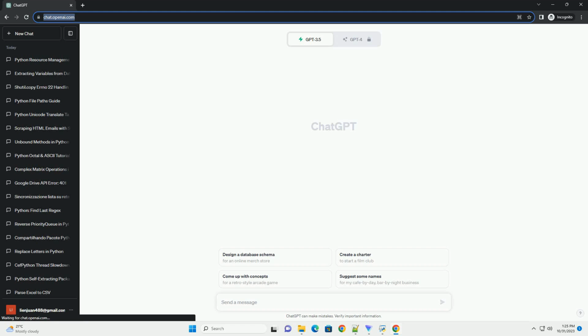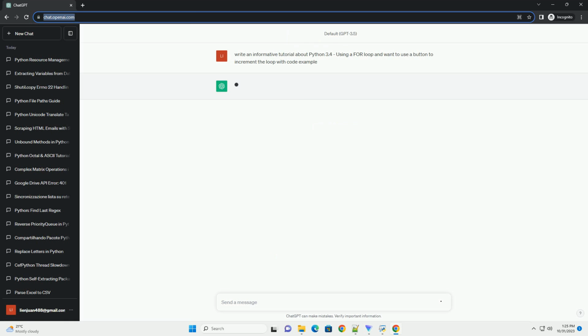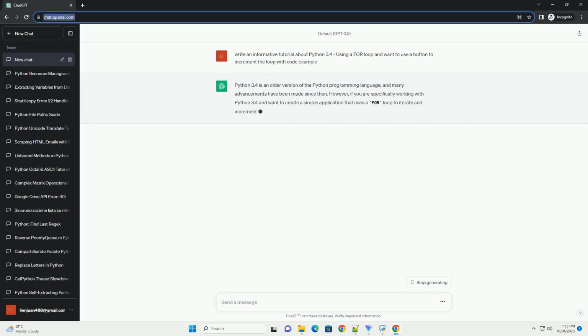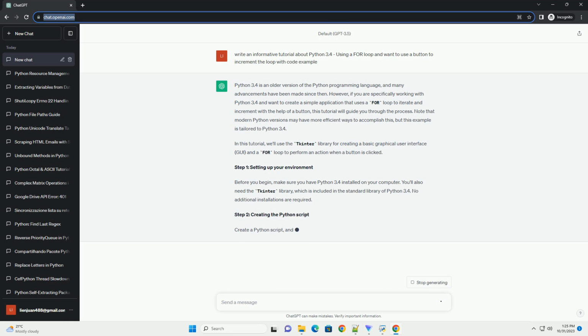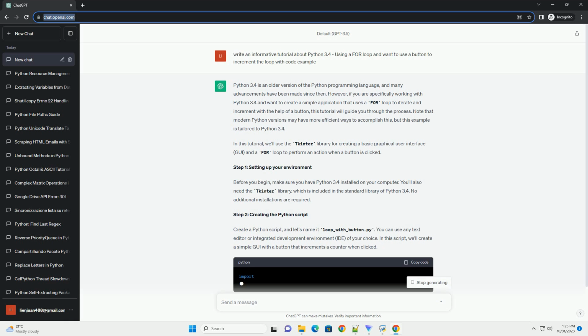Python 3.4 is an older version of the Python programming language, and many advancements have been made since then. However, if you are specifically working with Python 3.4 and want to create a simple application that uses a for loop to iterate and increment with the help of a button, this tutorial will guide you through the process. Note that modern Python versions may have more efficient ways to accomplish this, but this example is tailored to Python